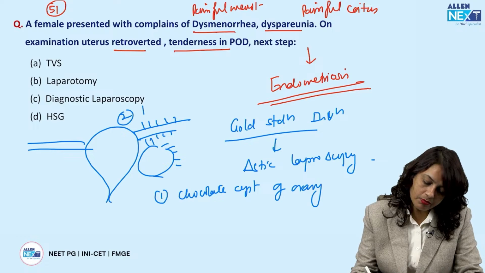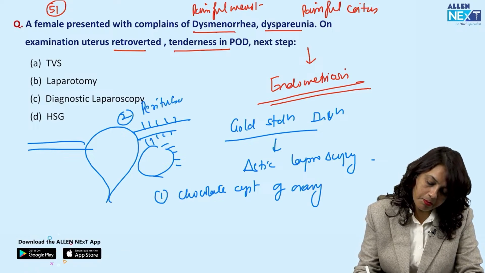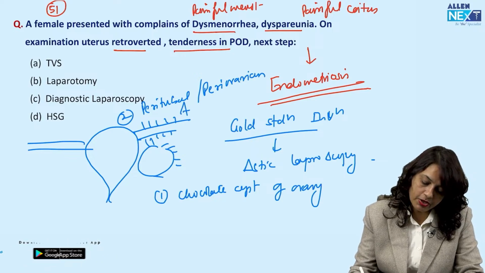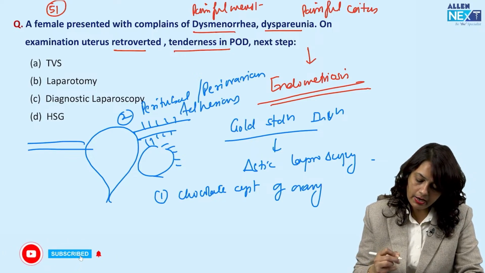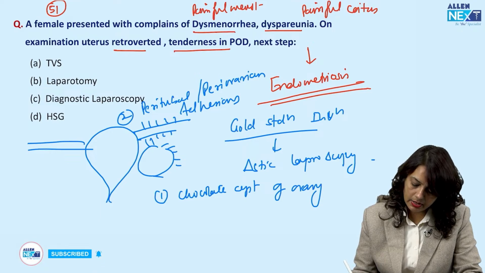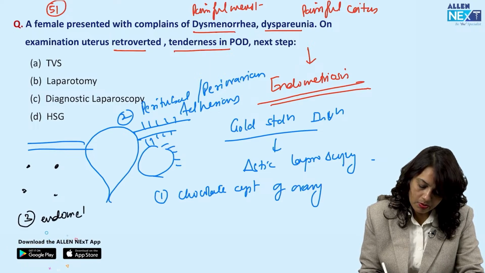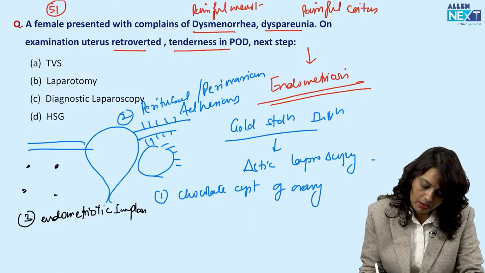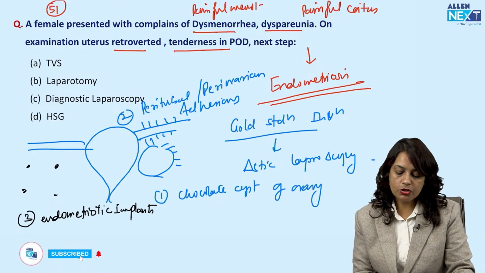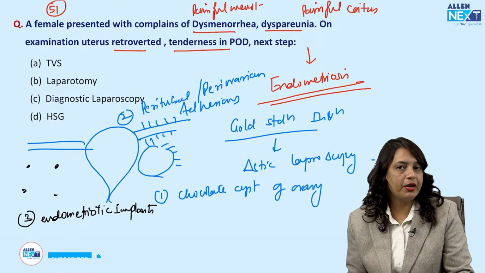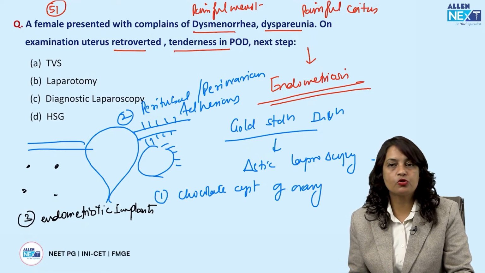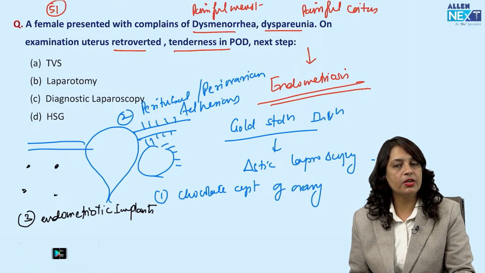Number 2, peritubal or periovarian adhesions. And number 3, scattered endometriotic implants. Okay, so all these three types of endometriosis we can diagnose with laparoscopy, and wherever possible we can treat them.